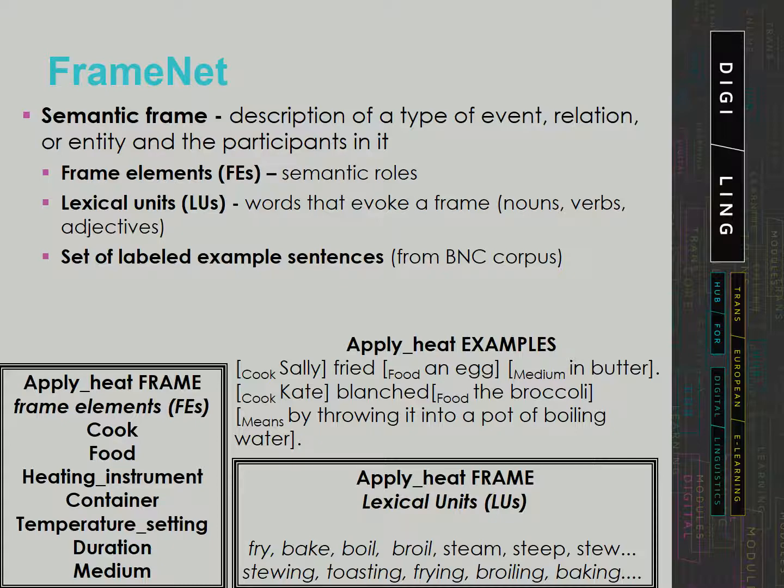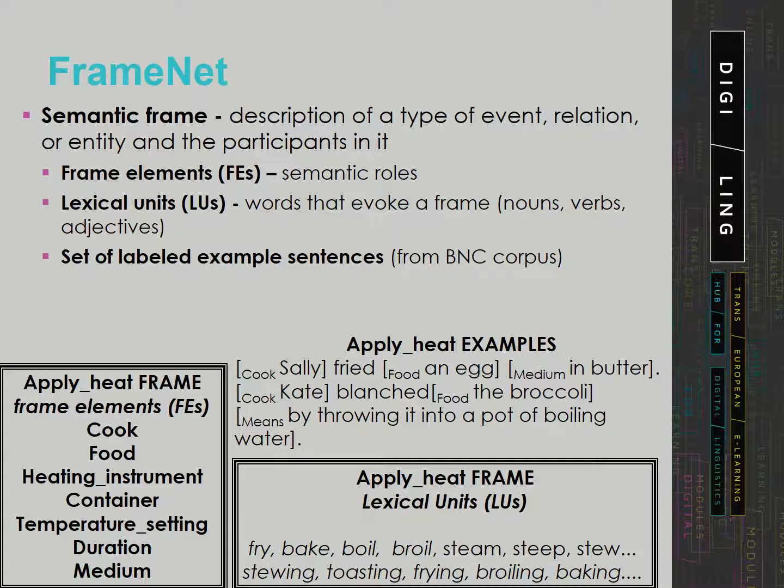In FrameNet, this is represented as a frame called apply heat, and the cook, food, heating instrument, and container are called frame elements. Words that evoke this frame, such as fry, bake, boil, and broil, are called lexical units, LUs, of the apply heat frame.